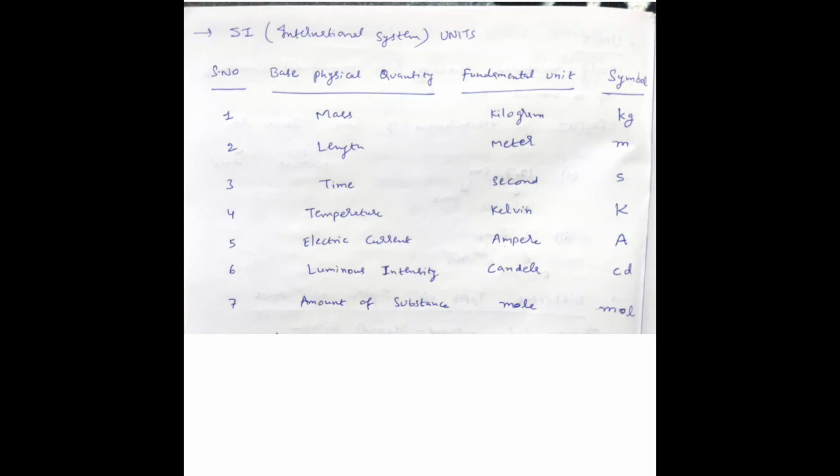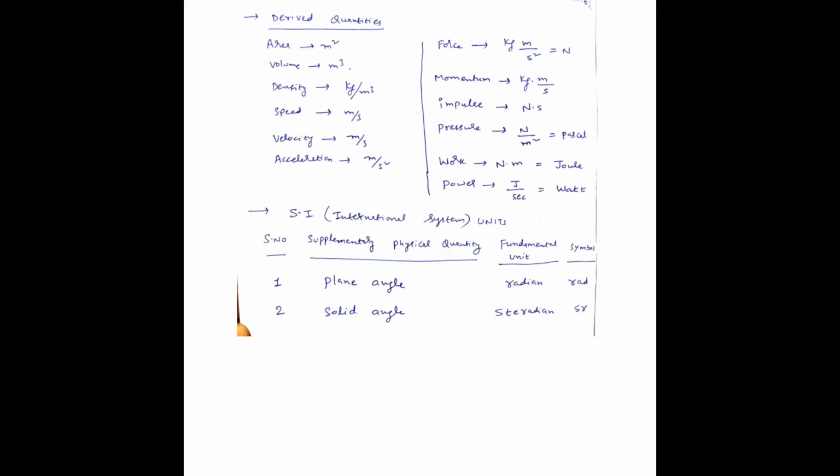And with the help of these fundamental quantities we can derive a few quantities, and those are called derived quantities. For example, area is measured in meter square, volume meter cube, density kg per meter cube, speed meter per second, velocity meter per second, acceleration meter per second square.